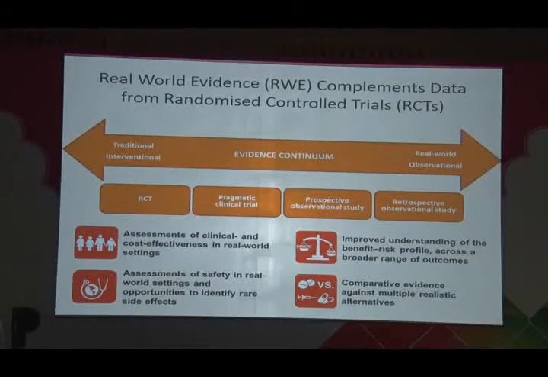So we have this continuum of evidence. We've got randomised controlled trials on one side, we've got observational trials on the other. And it allows us to assess clinical and cost effectiveness in the real world. So how will this apply to your community? Improved understanding of the benefit and the risk across a broader range of patients. Assessment of safety in the real world, which may show opportunities to identify rare outcomes or rare side effects, and also compare evidence against multiple other realistic alternatives.